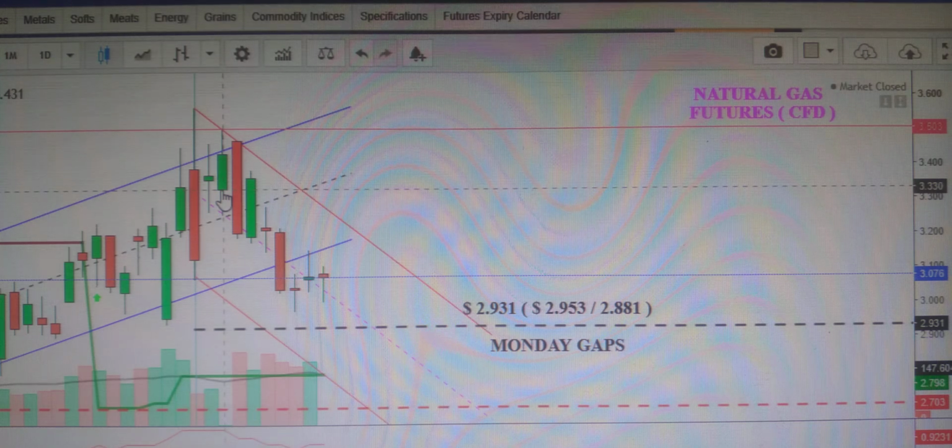This week the Friday closing was about 3.076, but the actual closing was 3.103, 106. The gap up or gap down probability is, I'm expecting, at least 10 cents, and these levels are the key observation. Good luck.